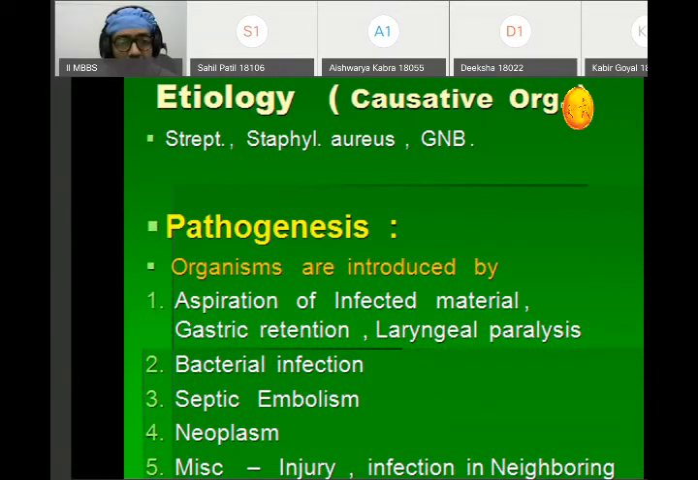Pathogenesis of lung abscess: the organisms are basically introduced due to aspiration of infected material, in cases of gastric retention and laryngeal paralysis. Lung abscesses are also seen in cases of bacterial infection, septic emboli, neoplasm, injury and severe trauma, in which the organisms are directly implanted. It is also seen when infection in neighboring tissue extends, leading to lung abscess. So these are some of the causative organisms and pathogenesis in lung abscess.